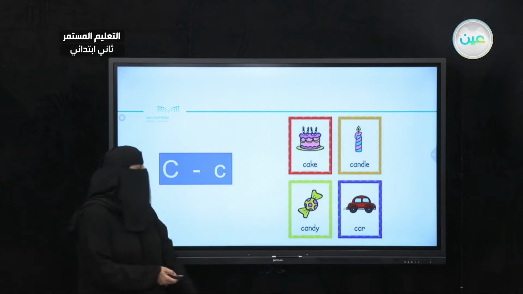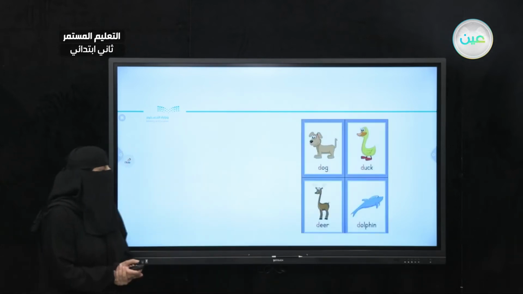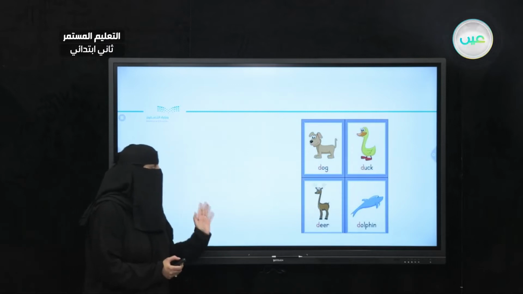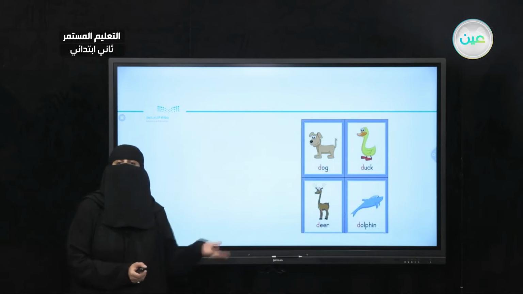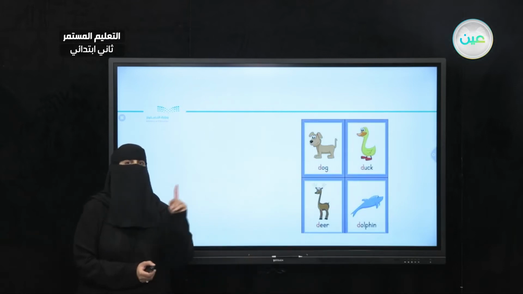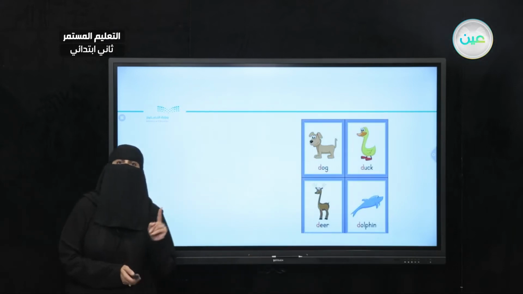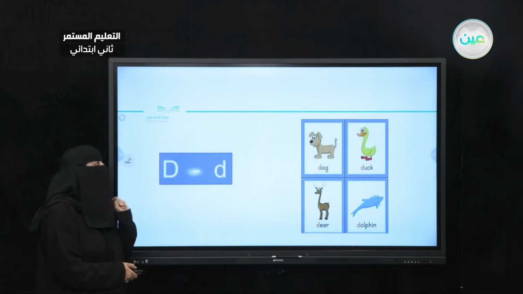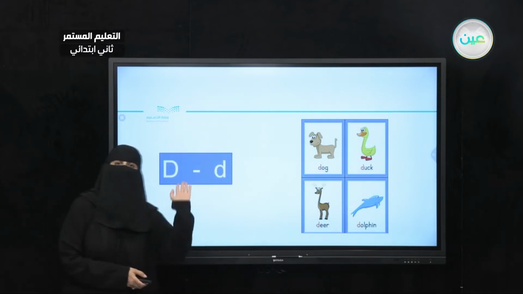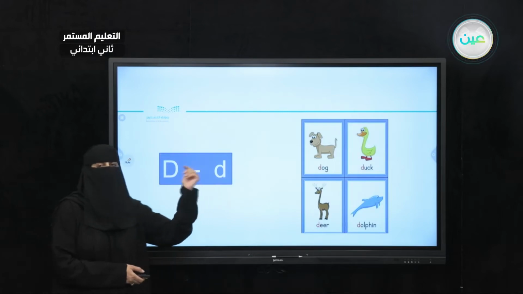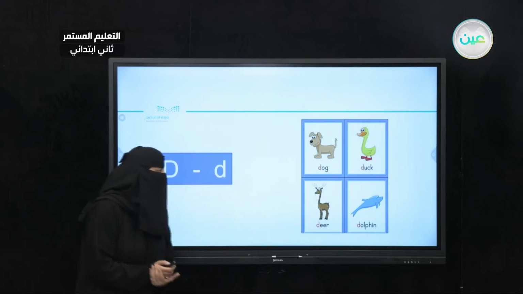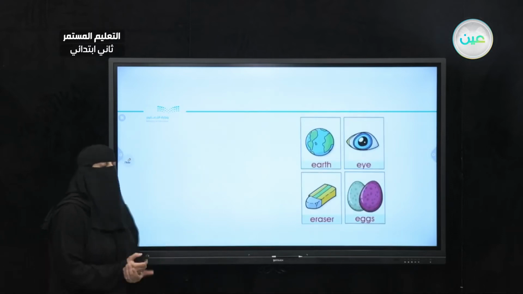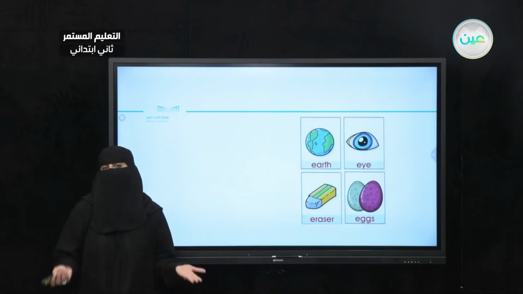Moving to the next group of words, I have dog, duck, deer, dolphin. They have one letter in common. They all start with letter D. Very good. I have capital D and small d. Okay? Dog, dolphin, and deer.